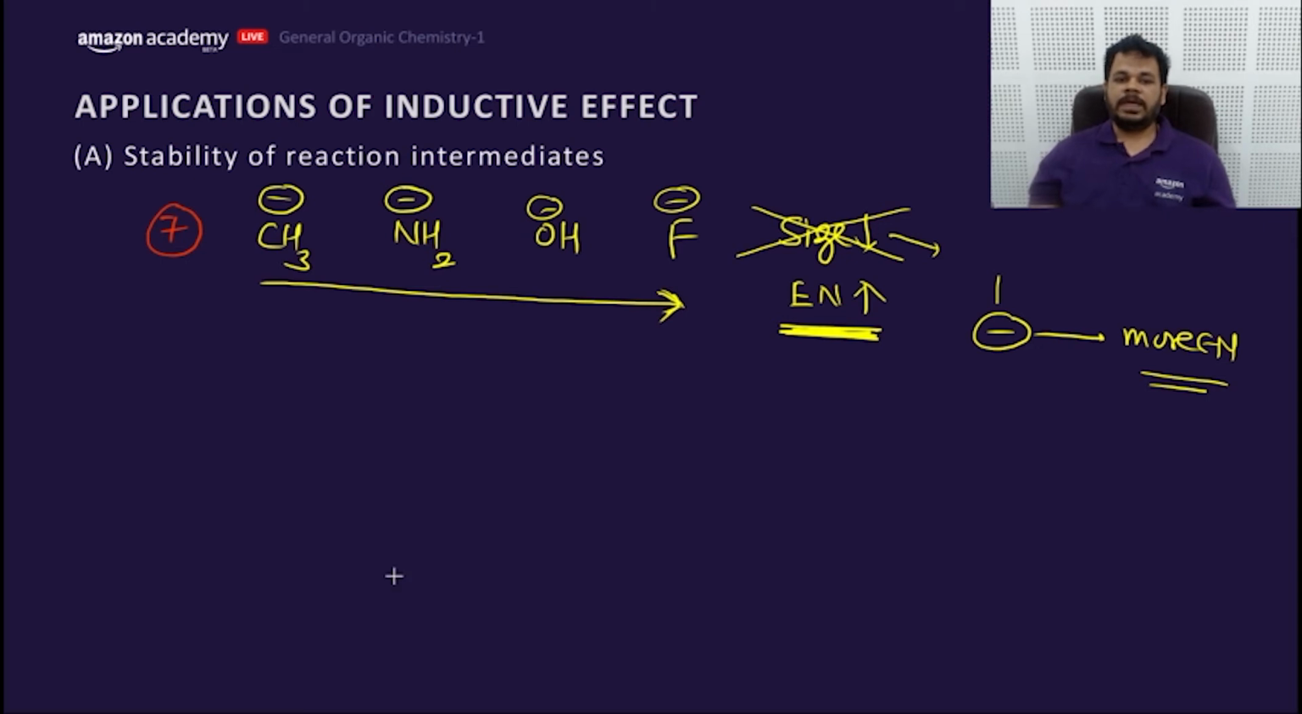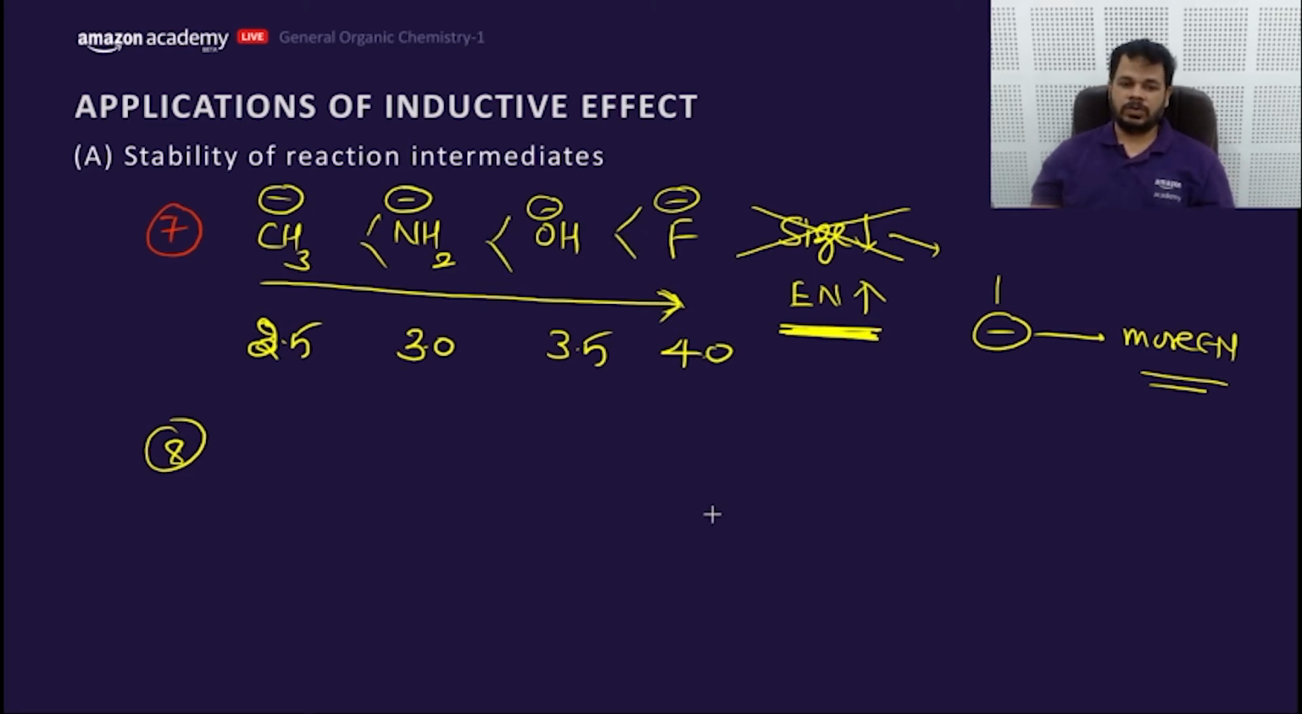Tell me, what would be the order? Decreasing order, DCBA. Yes, the electronegativity is 2.5, 3, 3.5, 4. So that means negative charge would be more stable on fluorine, oxygen, nitrogen, and this.